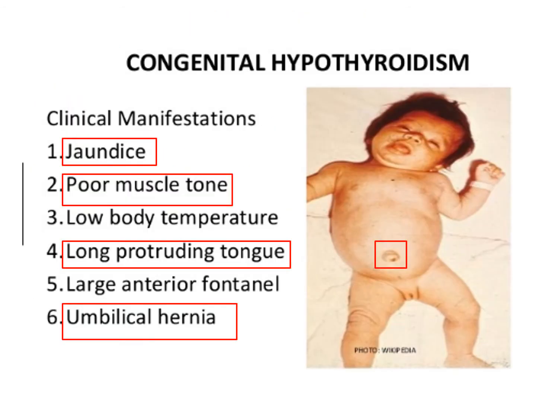In this picture, you can easily appreciate the poor muscle tone, the lethargic position of the child. Jaundice is not easily visible in this picture. Large or long protruding tongue. Umbilical hernia can easily be appreciated. If you feel the anterior fontanelle, it would be quite large and wide, and if a temperature is taken, these babies usually have low body temperature.